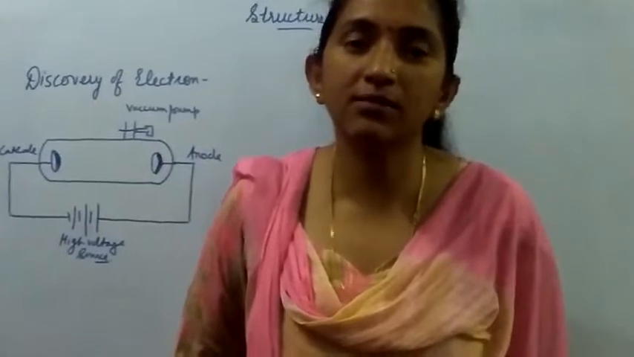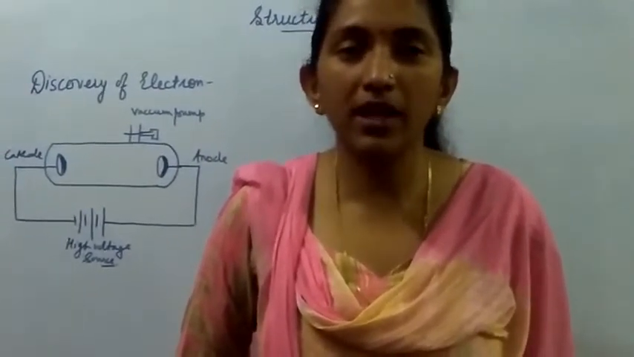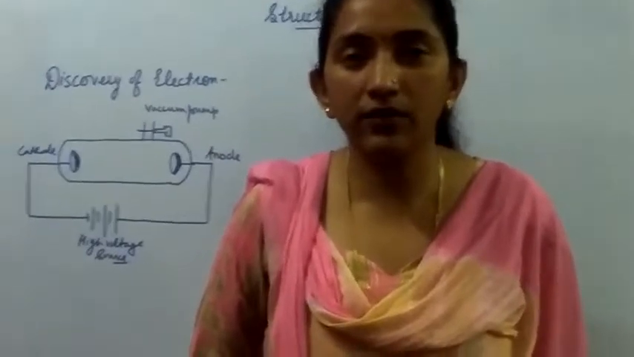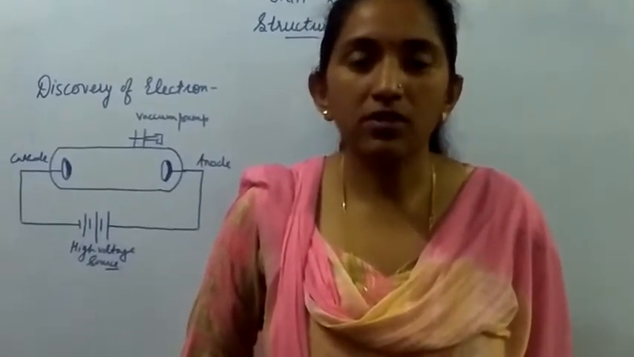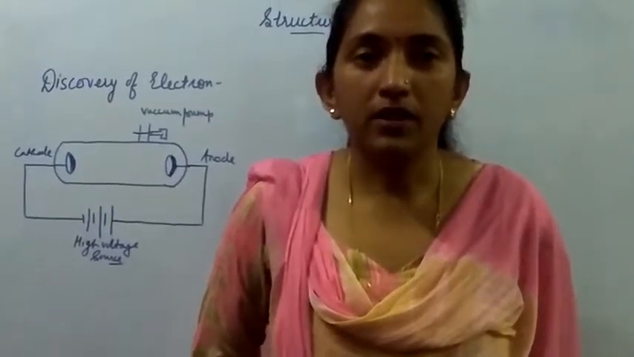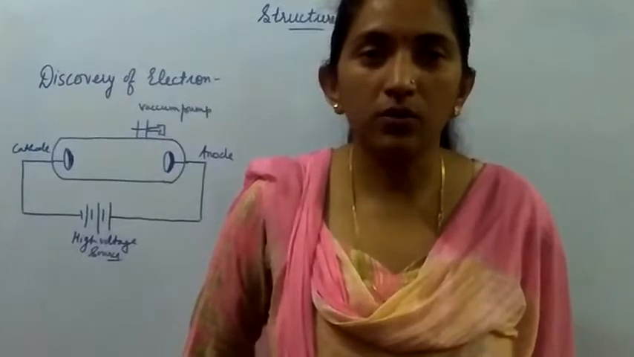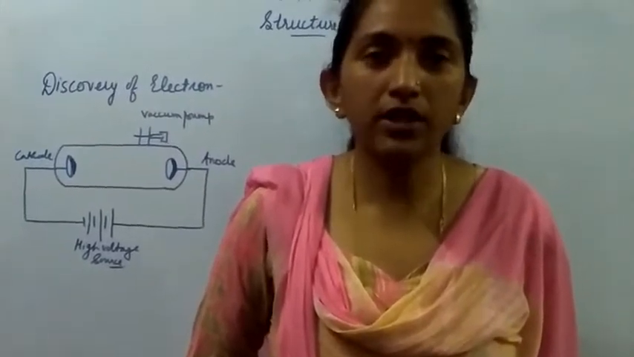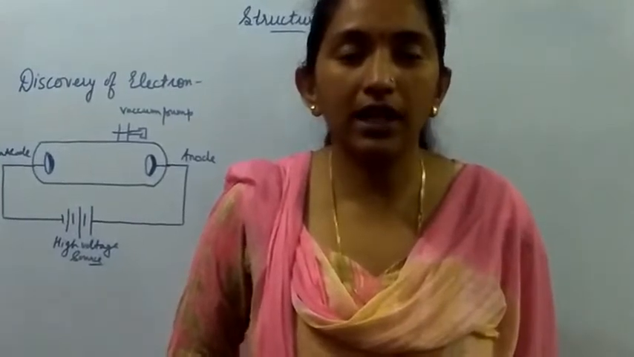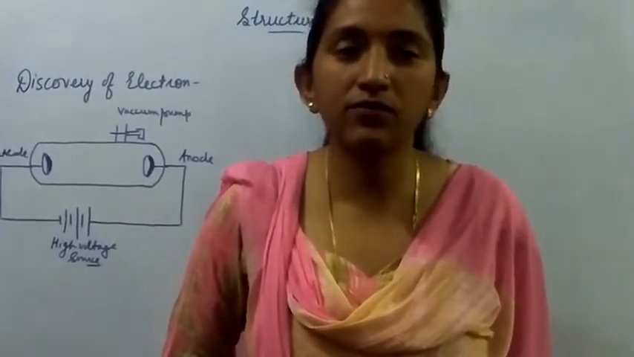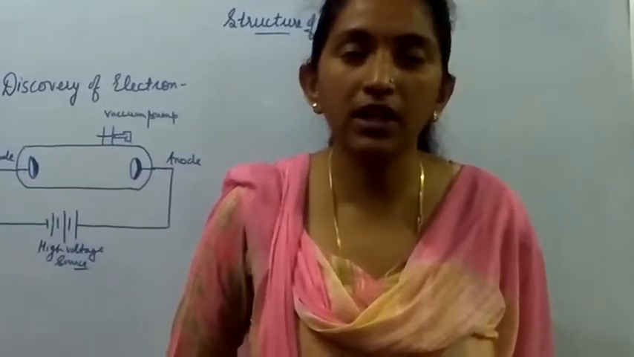It has been further subdivided, and this was possible because of the discoveries which were made by the end of the 19th century. So first of all, the discovery was of the cathode ray tube. A number of scientists were working on the cathode ray tube, and finally the credit came to J.J. Thomson for the discovery of the electron.